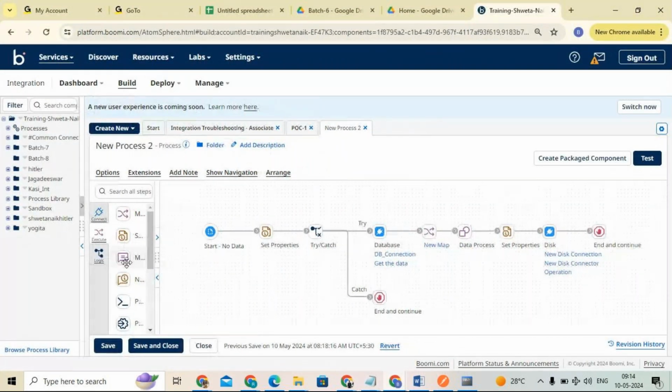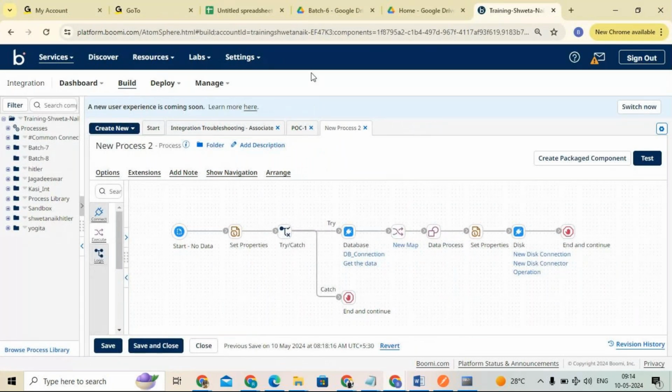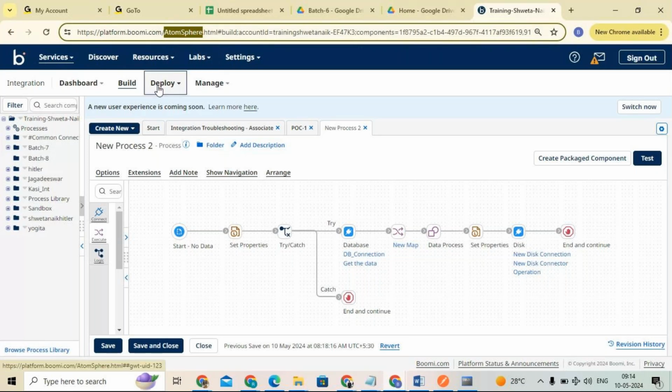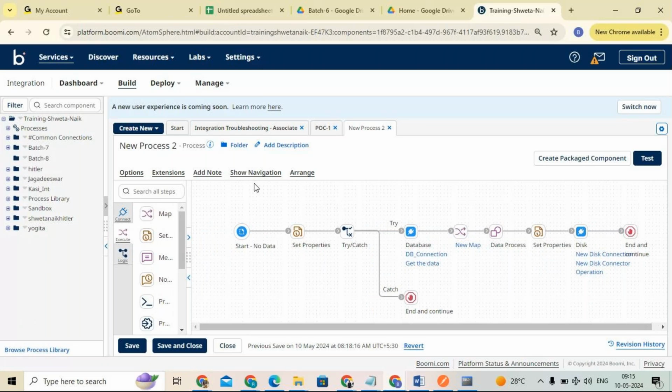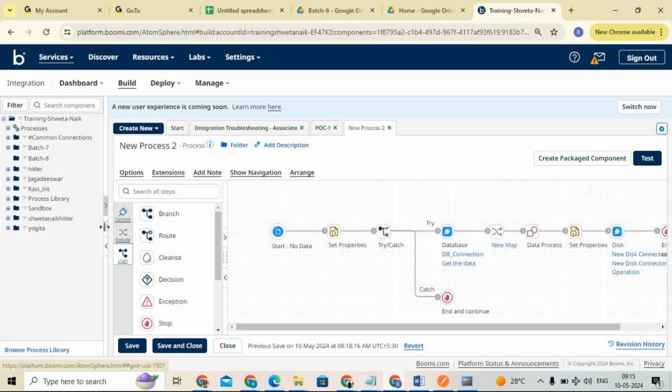See, this is a single instance of software. Boomi is an Atomsphere platform, where we can build our integrations, deploy our integrations, and manage our integrations in one place. For example, this is my account. What do we call this place? The Component Explorer. And this place, where we develop the code? The Process Canvas. And where the shapes reside, we call it the Shapes Palette. Very good.